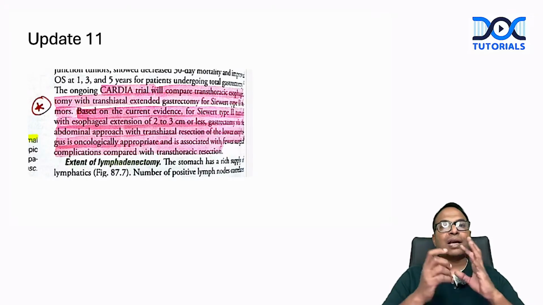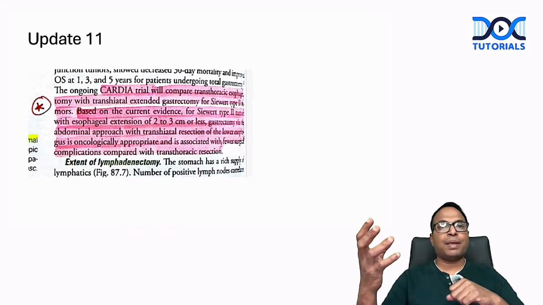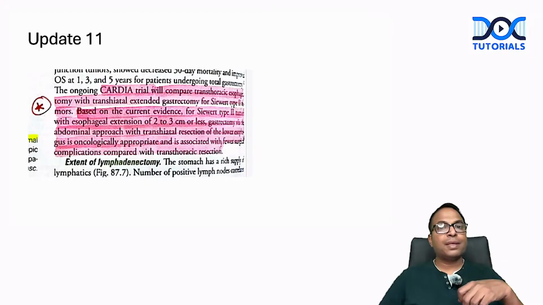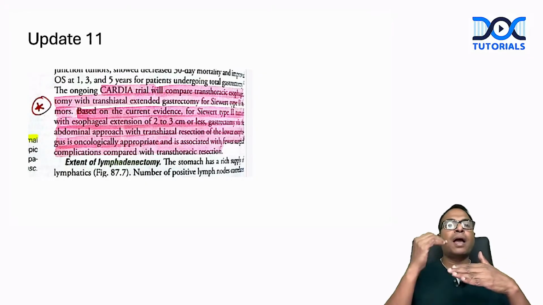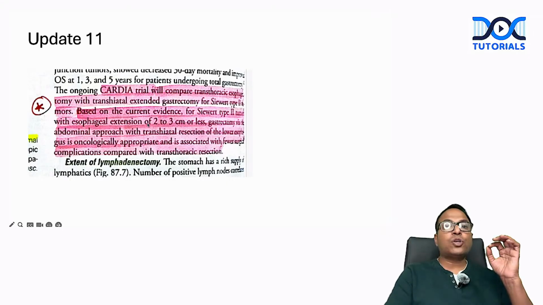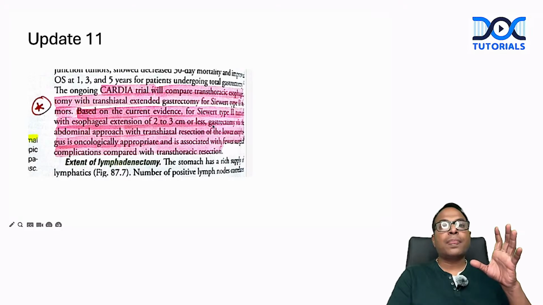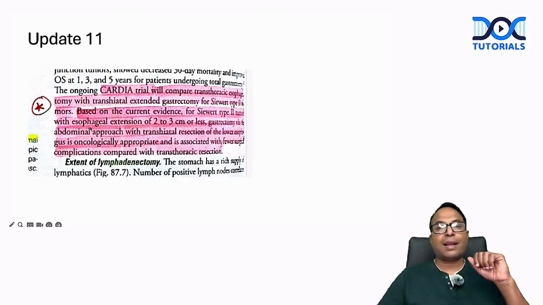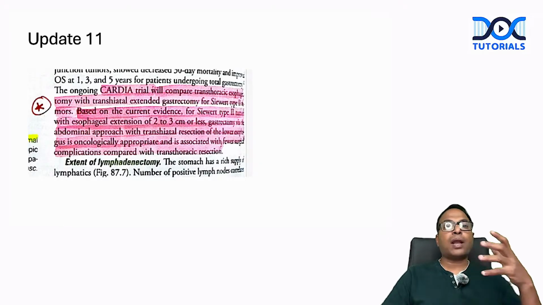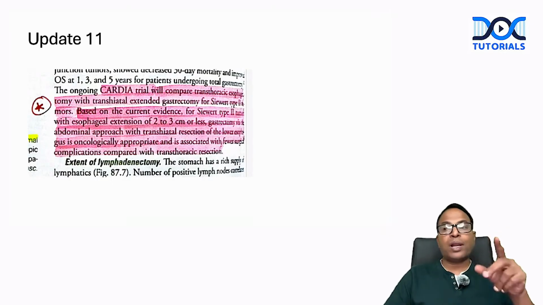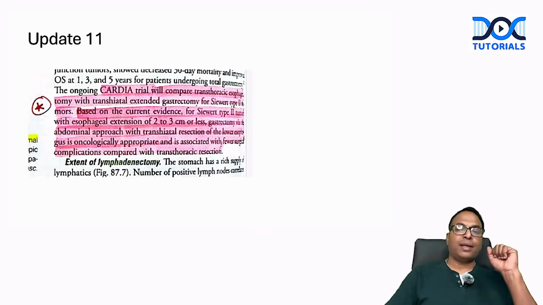So the CARDIA trial will compare transthoracic esophagectomy versus, please understand, for type 2, transhiatal extended gastrectomy. They remove the entire stomach along with some part of the esophagus. Based on current evidence, for Siewert 2 with an esophageal extension of 2 to 3 centimeters or less, gastrectomy via an abdominal approach with a transhiatal resection is oncologically appropriate. It's a new update. The CARDIA trial explains the treatment of cardia tumors, especially Siewert type 2. To understand this update, you should know Siewert 1 and 2 were done with esophagectomy. Now it is modified.